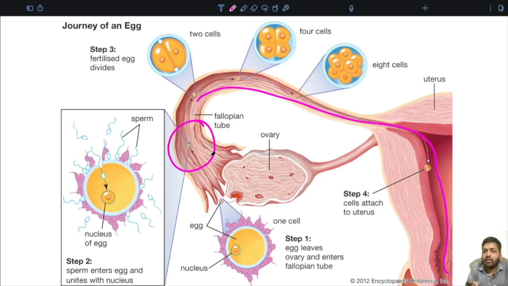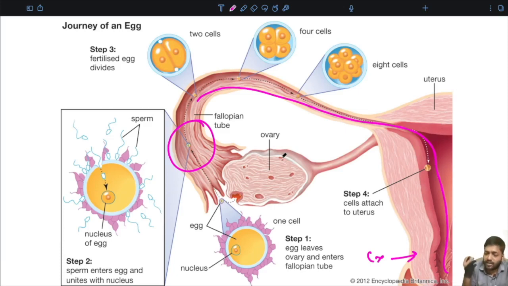Okay, this is how the basic process occurs. But remember, for the sperm to be able to travel from this particular cervix, uterus, and to the fallopian tube, they have to undergo a process called capacitation. And this capacitation is a process wherein the sperm becomes hypermotile. They achieve the ability to undergo acrosome reaction.